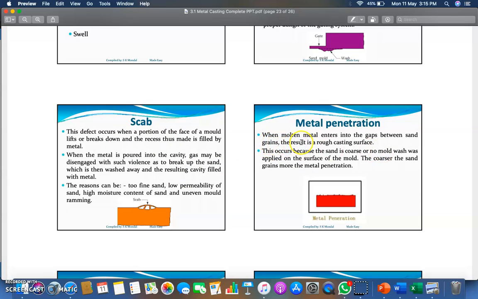Next is your metal penetration. When molten metal enters into the gaps between the sand grains, this results in a rough casting surface. Okay, so if your molten metal enters the gaps between the sand grains, means if the sand is not properly rammed or is coarser in nature, then definitely the metal penetration will be more. So this occurs because the sand is coarse or no mold wash was applied. Means if sand is of coarse nature, then definitely it will create some kind of metal penetration which you should avoid.